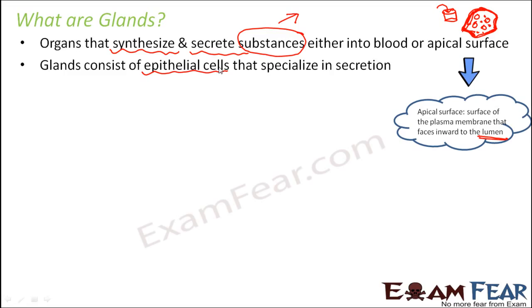For example, the sweat glands. The sweat glands are surrounded by epithelial cells which specialize in secretion, and that is how you can secrete sweat.